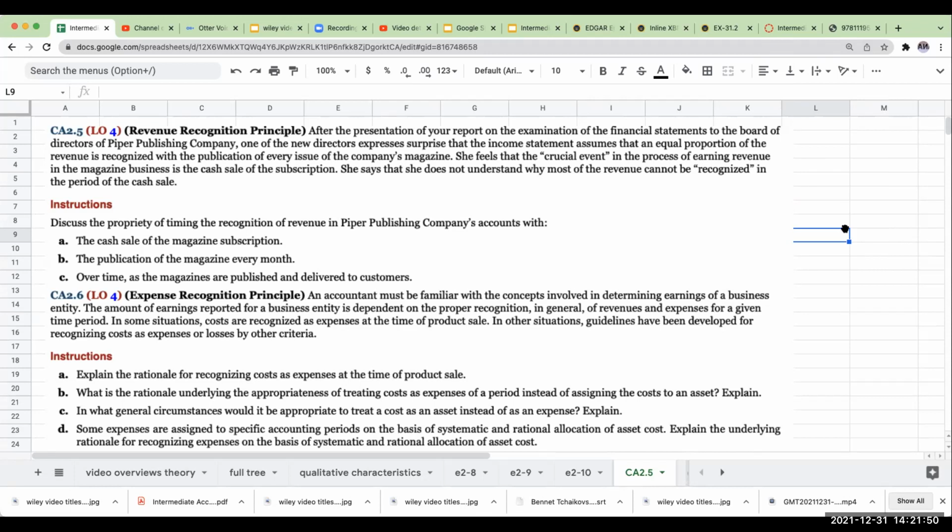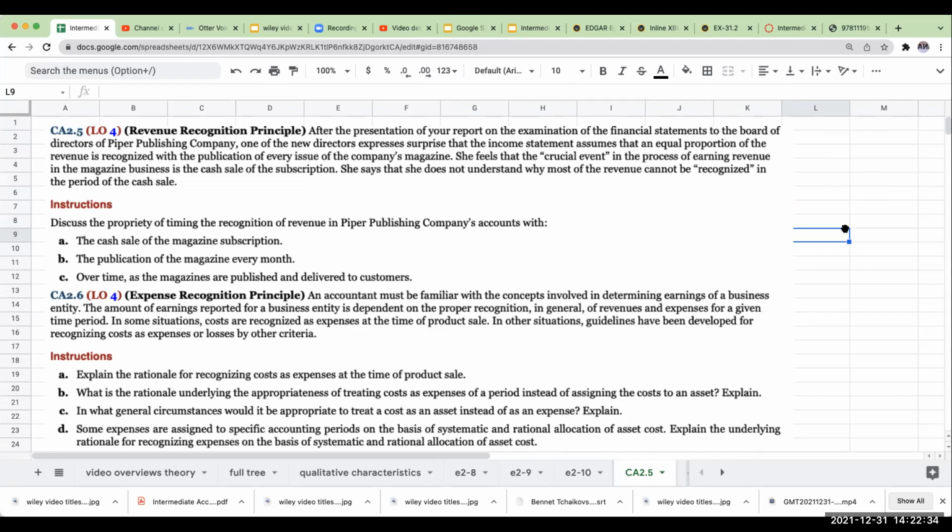So the timing of revenue recognition again, and when will you actually be meeting board members? Well, in terms of the SEC rules, the auditors are required to have a meeting with the audit committee of the board of directors. The audit committee has to consist of the independent directors only. They can invite other members in, but the audit committee is supposed to be the independent directors only. So you've reported on the financial statements to the board of directors, and if you ask this as a board member, it wouldn't be a good thing.